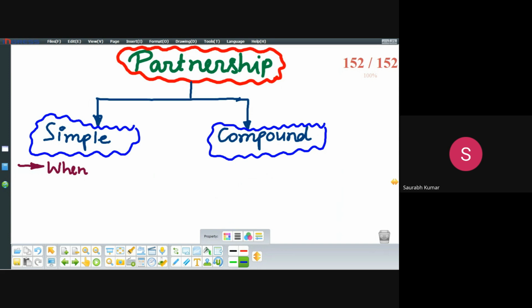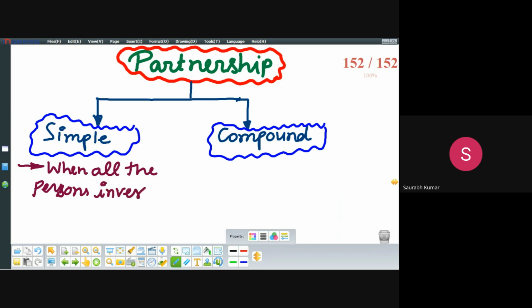Simple partnership means when all the persons invested different amounts for the same time.